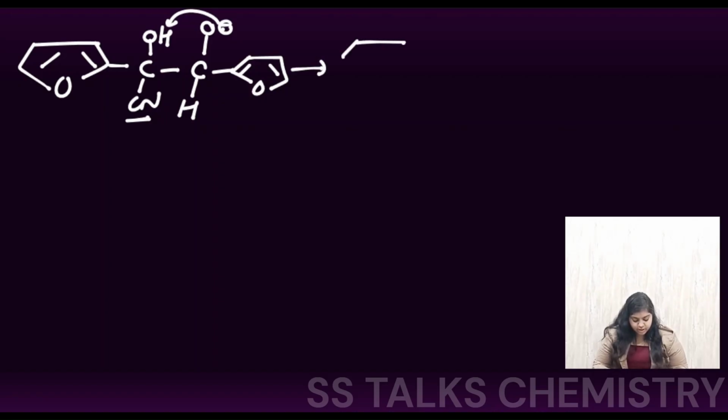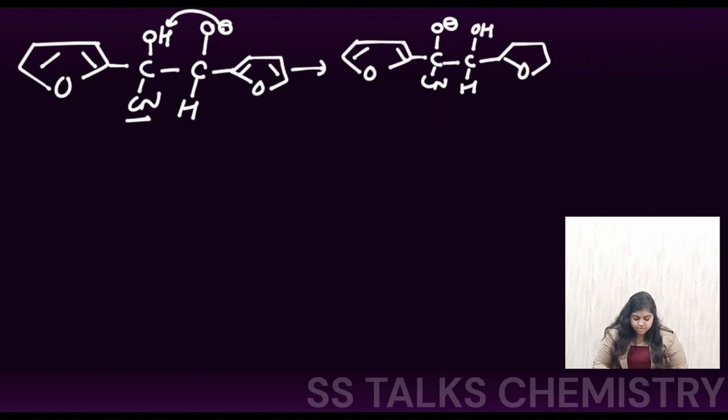So what we are going to get here is this species now: carbon with the O negative and the CN, carbon with the OH group, here will be your hydrogen center, and this furan ring is present like this, right? Now what is going to happen?